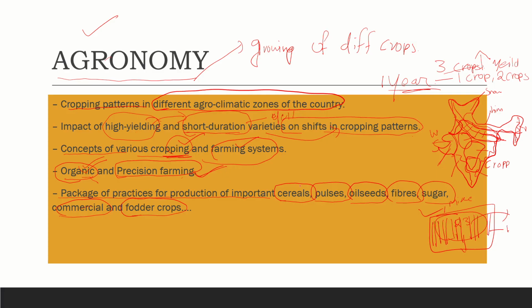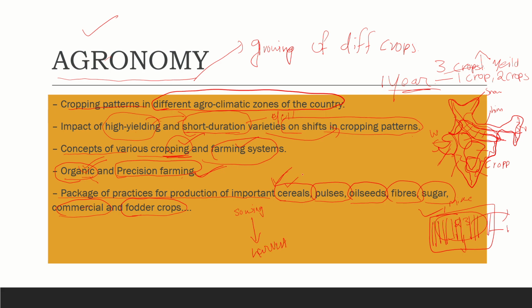The remaining crops like vegetables, fruits, plantations and flowers we study in the horticulture section. In the agronomy section, only these seed crops are studied. These package practices cover the time from sowing to the time of harvest.